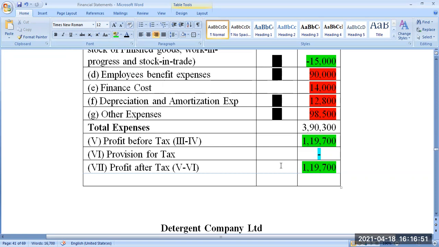They will be conducting an annual general meeting. In the annual general meeting, they will discuss. Directors will propose, others may oppose, or others may also agree. Then finally, they will take a decision. In the company form of organization, it is one share, one vote, a democratic way of management.